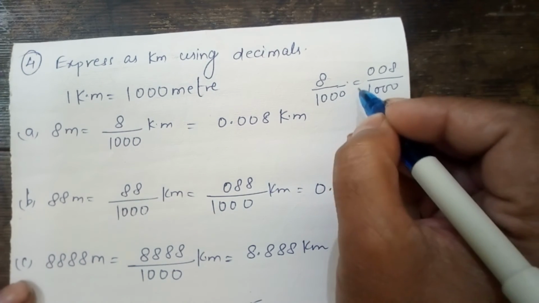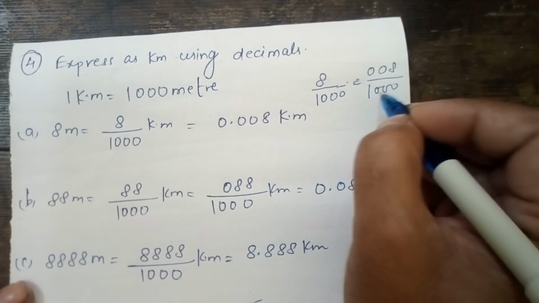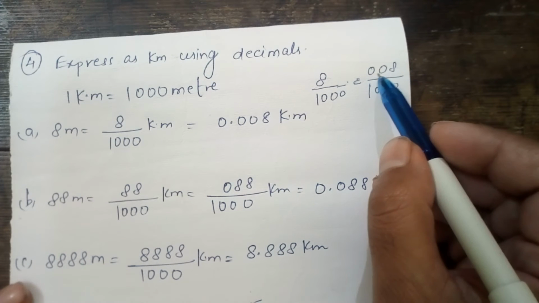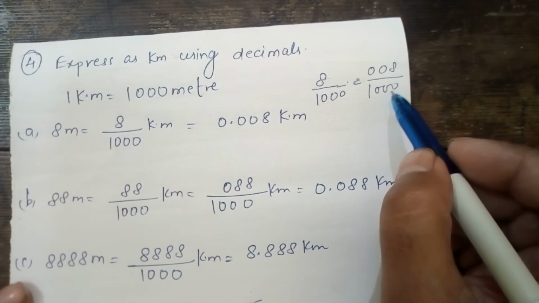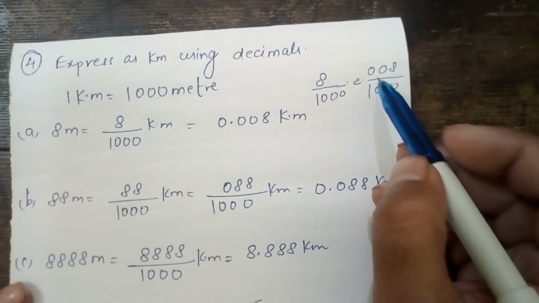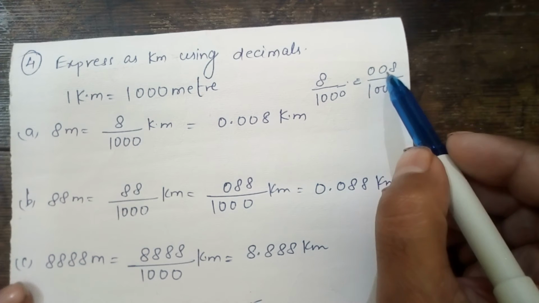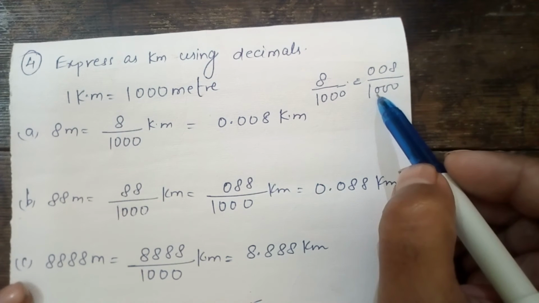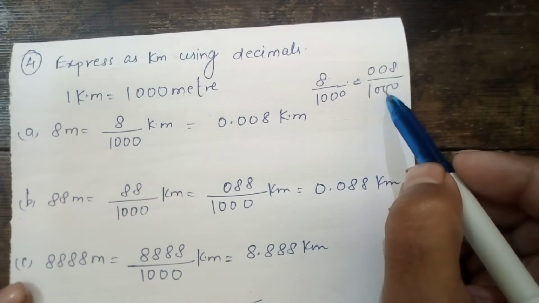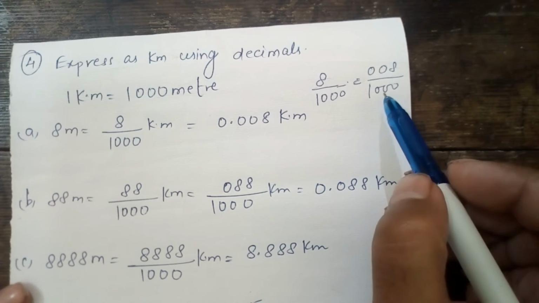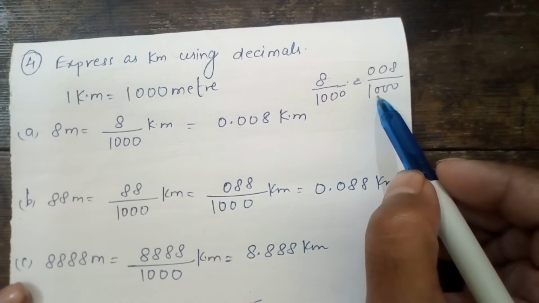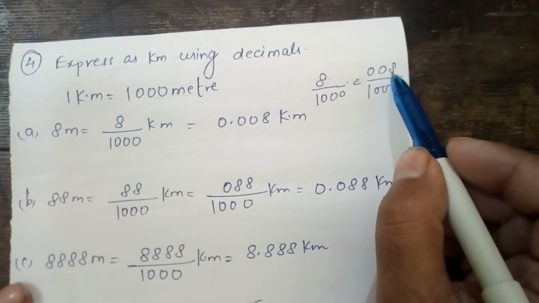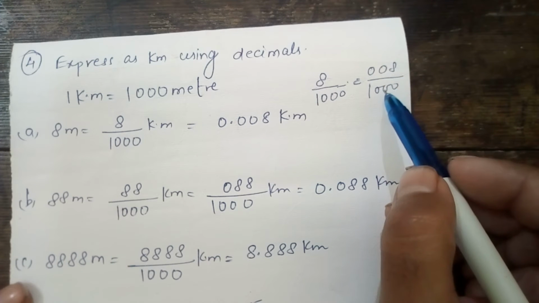The meaning is, in the numerator the number of digits is equal to the number of 0s in the 1000 in the denominator. Okay, as you are looking, in 1000 the number of 0s is 3 and in the numerator this is 008. This is 3 digits.